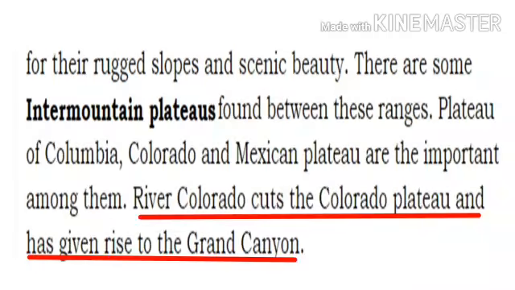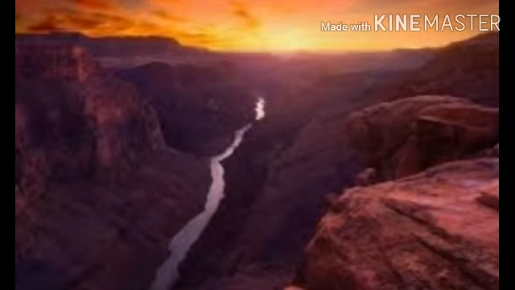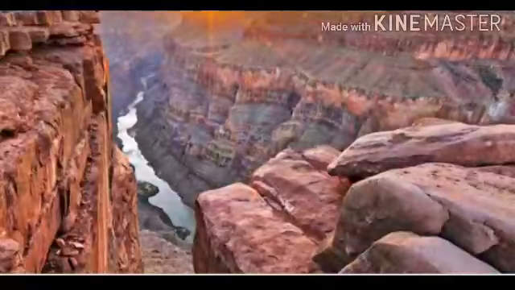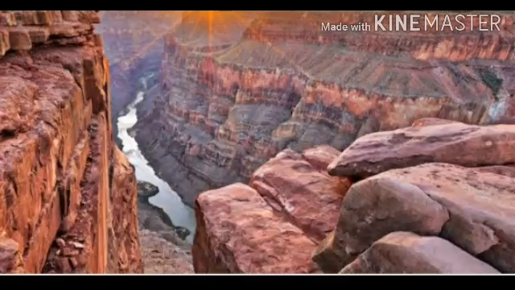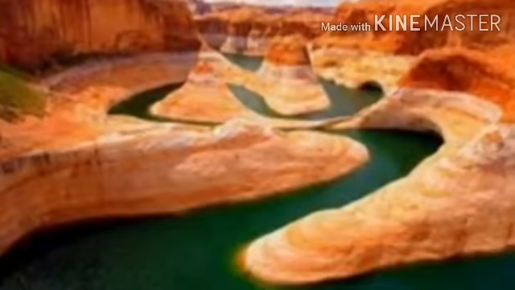River Colorado cuts the Colorado Plateau and has given rise to the Grand Canyon. So children, look at this picture. Between the plateau, one river is there. That river's name is Colorado. The River Colorado cuts the Colorado Plateau, meaning the river divided the plateaus and gave it a new shape. It looks amazing. It has given rise to the Grand Canyon.